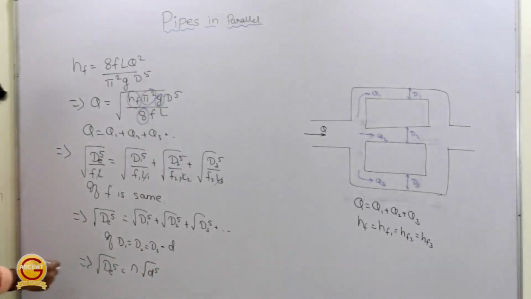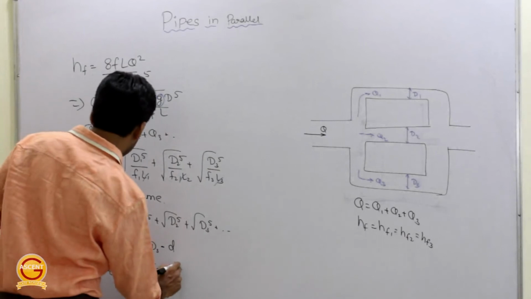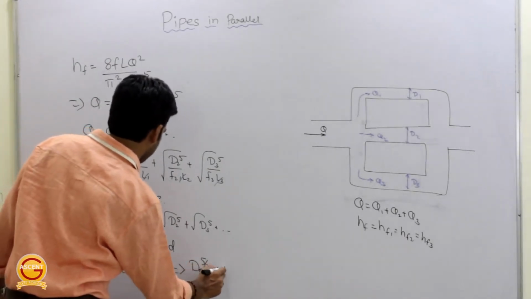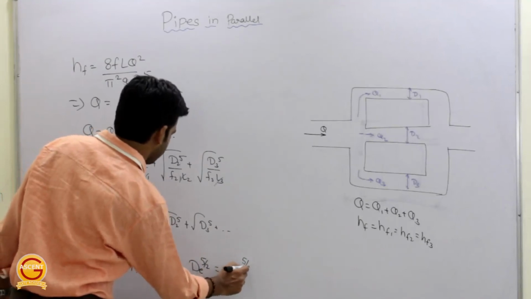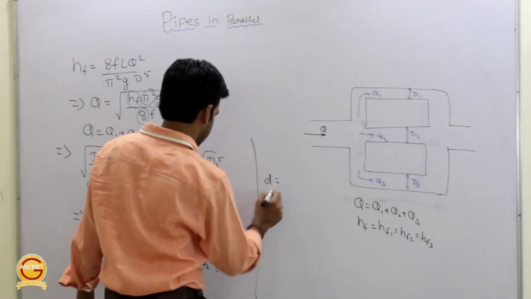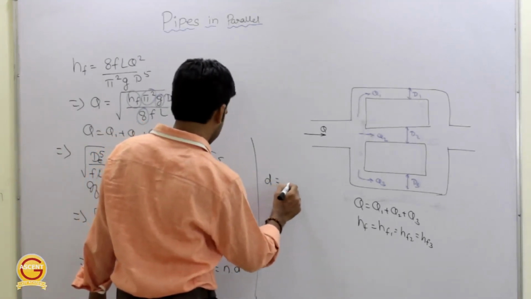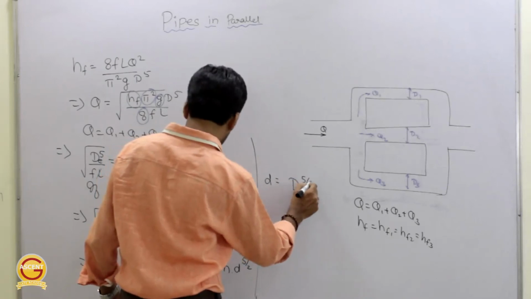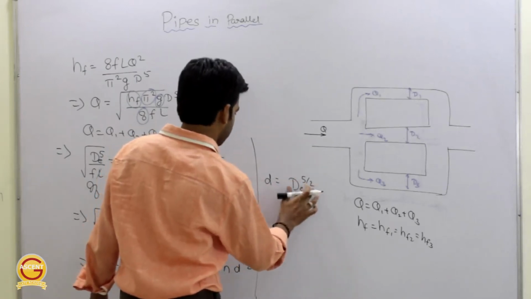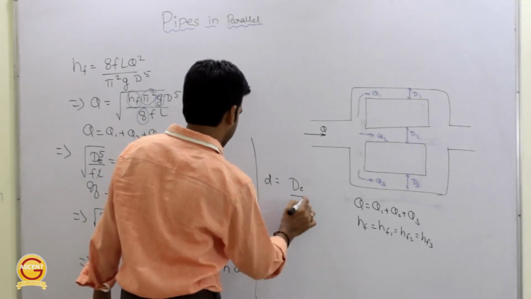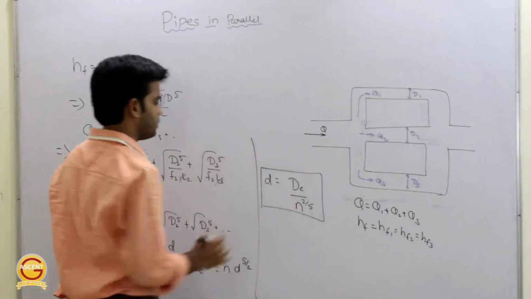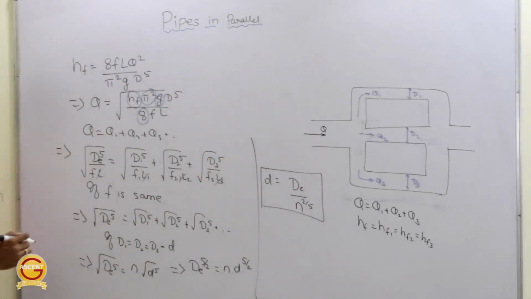Or you can say DE raised power 5 by 2 is equal to n into d raised power 5 by 2. So from here you can determine small d, the diameter of individual pipe, which is equal to DE divided by n raised power 2 by 5. So from here we can determine the individual diameter small d.